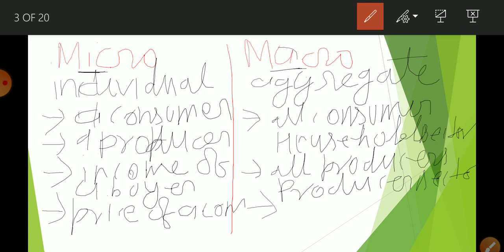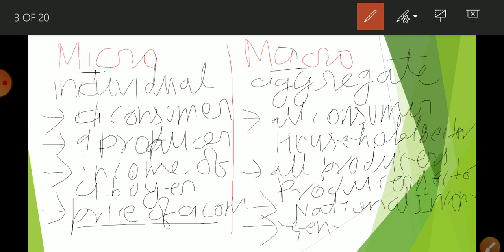Here it is a study of national income. It is a study of all individuals, that is, national income. Okay student, it is a study of the price of a commodity, and it is a study of the general price level.